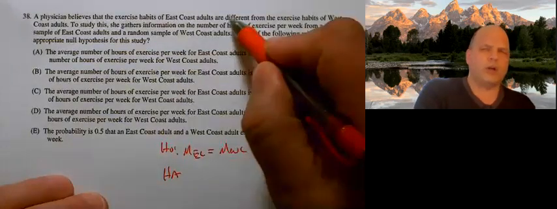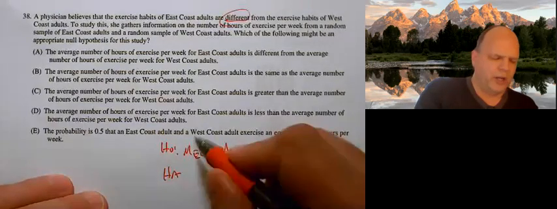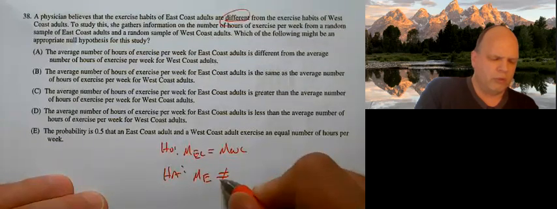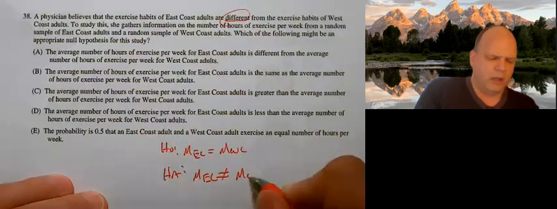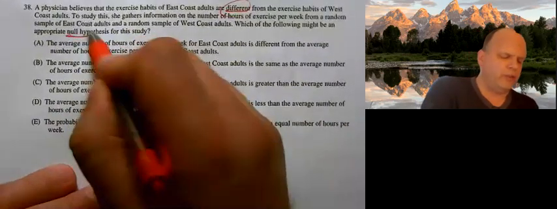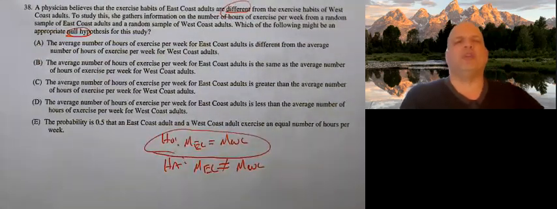And they're looking for different. And the alternative would be mean of East Coast does not equal mean of the West Coast. But they want a null hypothesis, so this is the one I'm looking for. So I'm looking for an equal statement.